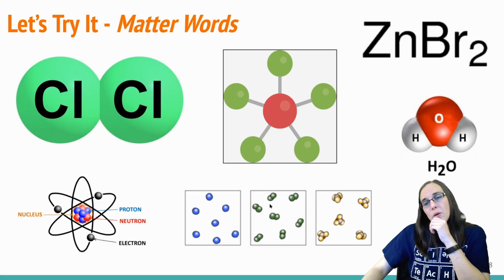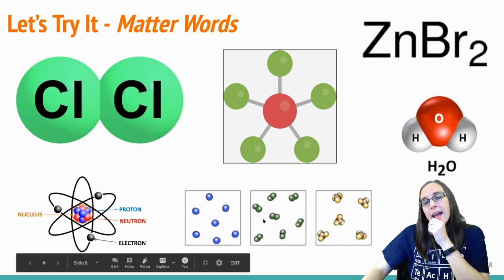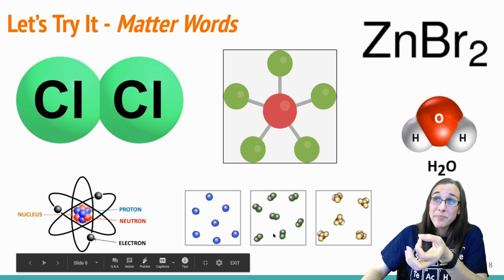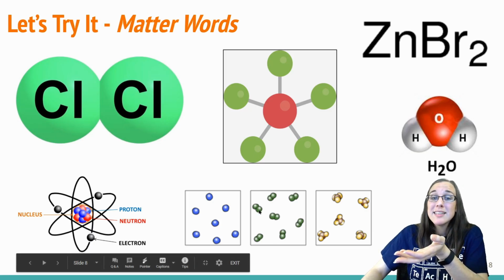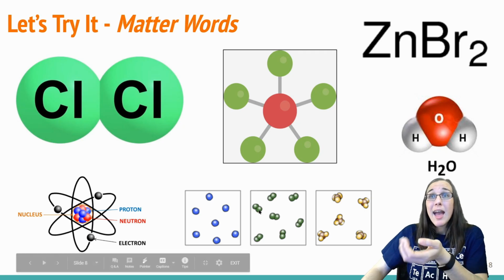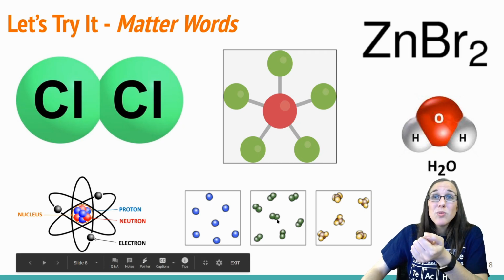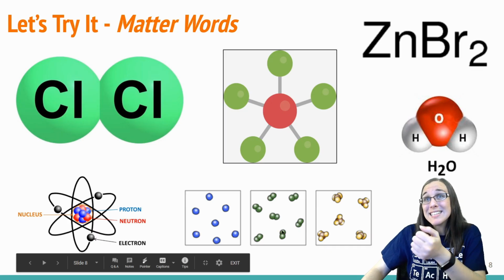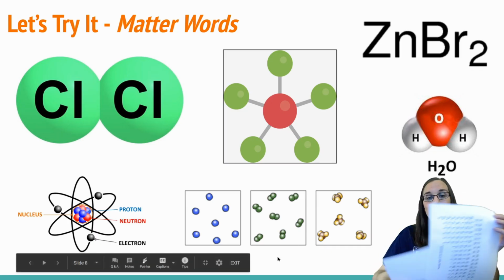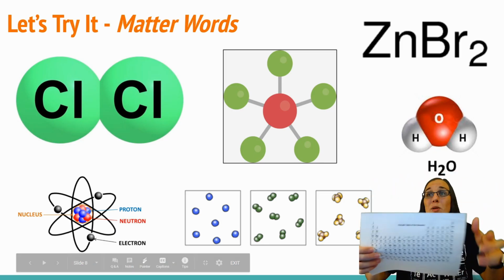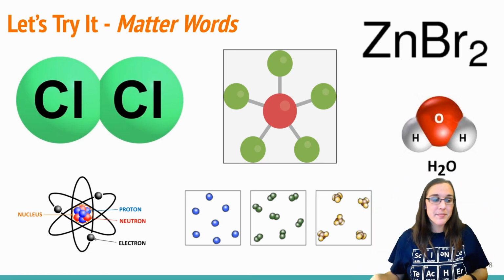How about the middle one? The middle box has green spheres attached to each other. Now those green spheres are the same. What we could say then, since there's 2 or more, is that this is a molecule, and since they're the same, it's an element. Now we don't know which kind this is, but if it fell within this little 7 right here on our periodic table, we could call them diatomic.